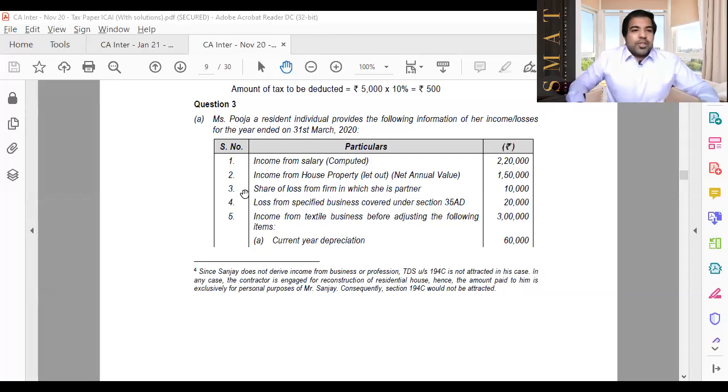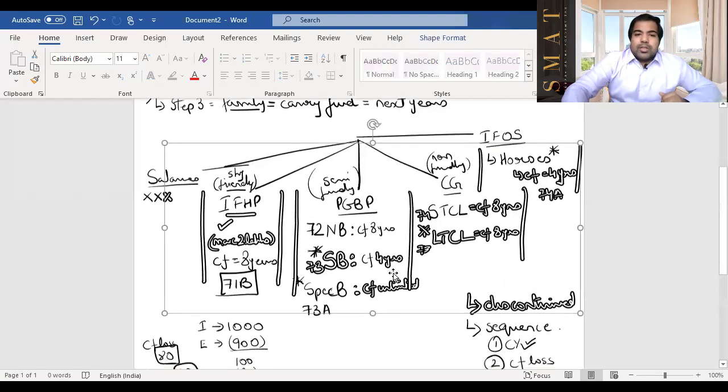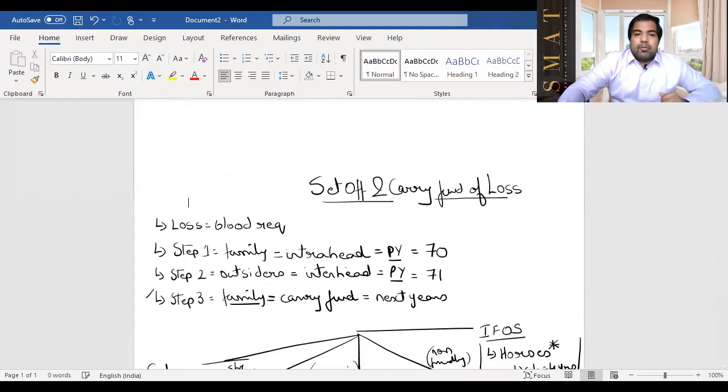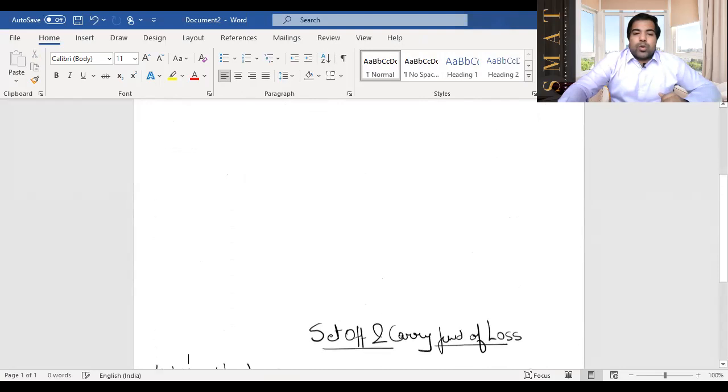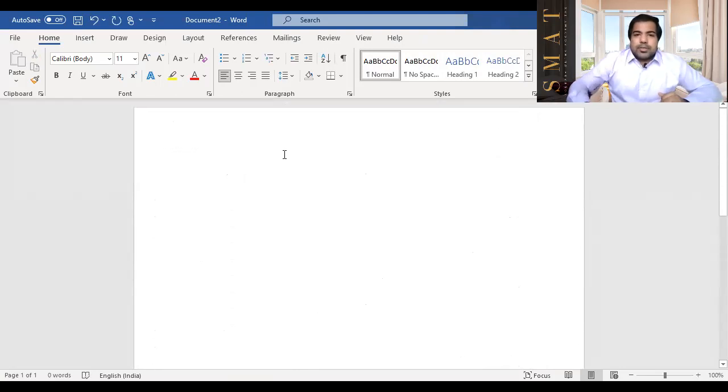Always the best thing to do is to revise a concept and then do a couple of sums. I'm taking an exam question, so this is how exactly they want to ask you in the exam. Guys, I can't draw the diagram, but I will draw it on another page. Income from salary is 2,20,000. Miss Pooja, resident individual, provides the following information of her income and losses for the year ended 31st March 2020. I'm just going to quickly draw this on a diagram here. So once we have the diagram in front of us, solving will be very, very easy. Let's quickly do this for Pooja.